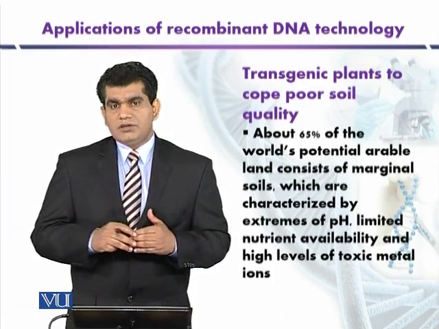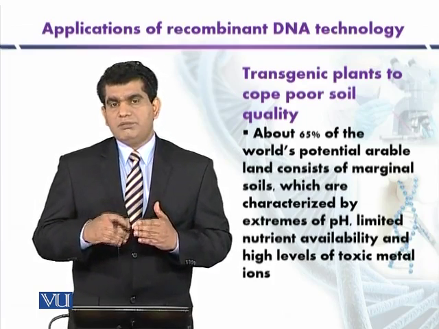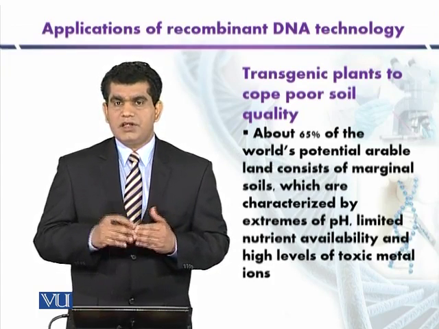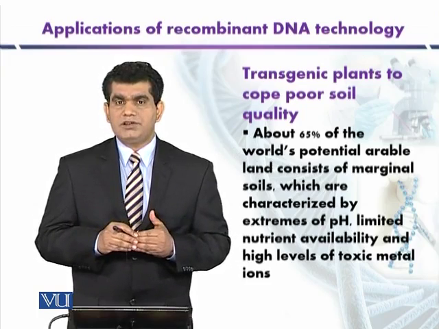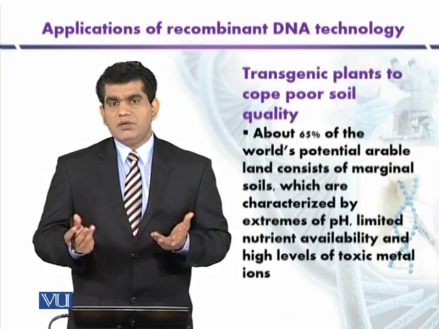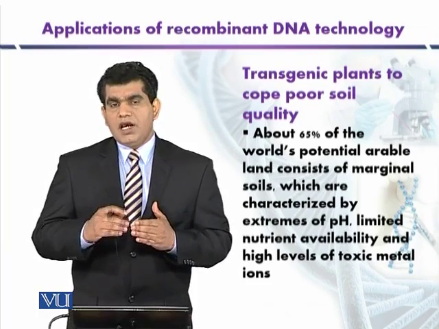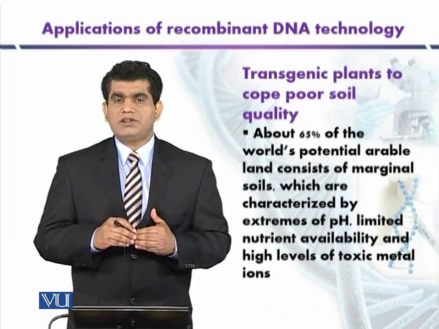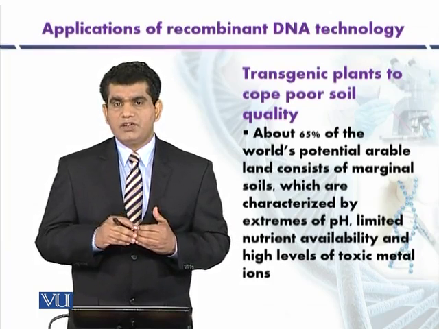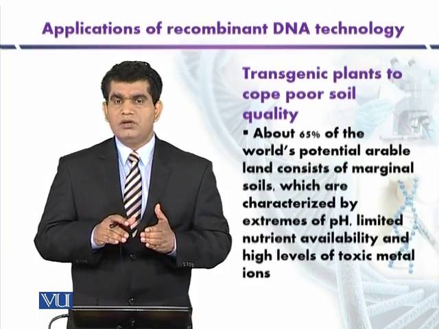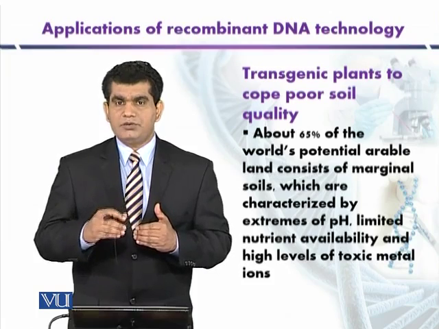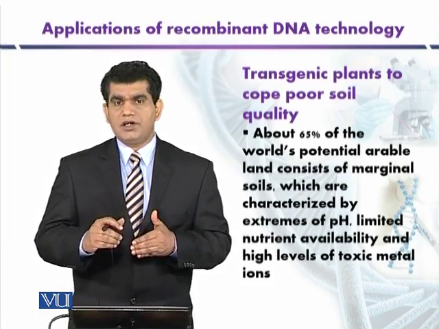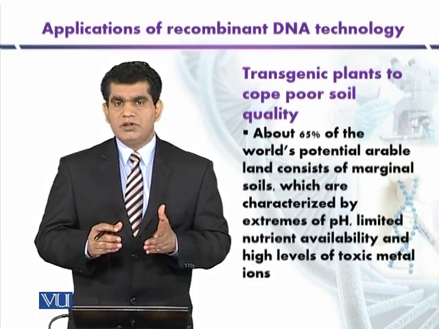Now there are certain plants that can produce high concentrations of organic acids like citrate, malate, or oxaloacetate. And these organic acids play a very vital role in the solubilization of phosphorus within the root zone, which is called the rhizosphere. That is the zone that is directly under the influence of plant roots.